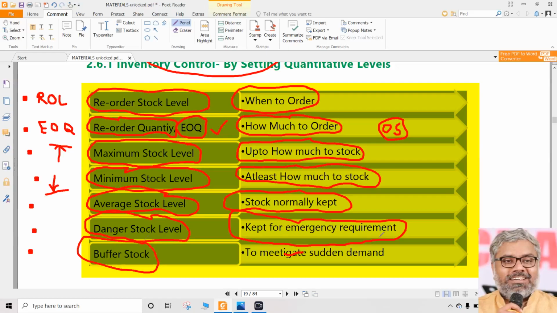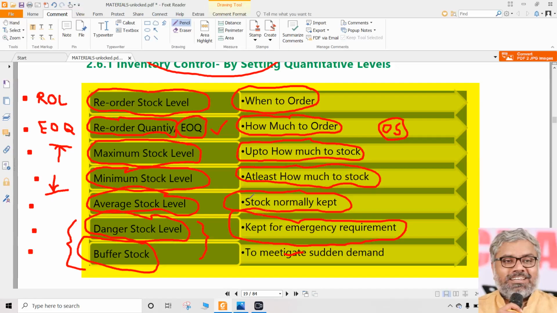So more or less same once again. Sudden demand is again emergency requirement only, no? So more or less we can say these two are one and the same. So don't worry too much about these two. These are only for rare exceptional circumstances. So normally also these two are not going to be so important because they are not normal. They are exceptional situations. Normally, what are the questions that can be asked?